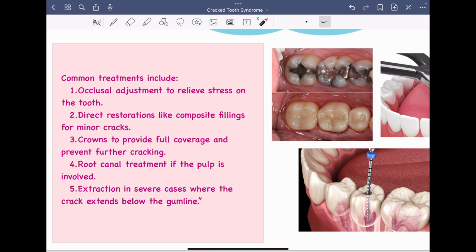In addition to this, we have root canal treatment if the pulp is involved. Root canal treatment can be done, and in some cases, if the condition is such that any preventive measures will not help the patient much, then the last option would be extraction. In severe cases, if the crack is extending till the middle third of the root portion of the tooth and the tooth is not salvageable, then extraction is the modality of treatment which needs to be used by the clinician.